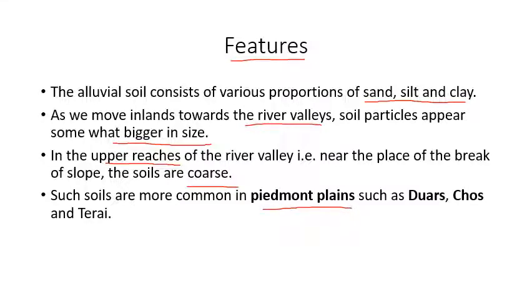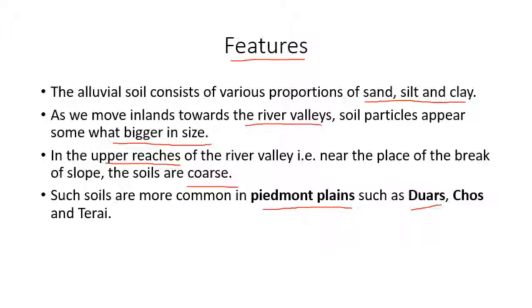Now, what are Piedmont plains? Piedmont simply means the area of foothills of the mountain, you may say. After that, Piedmont areas have different names in different parts of India. Duar, that is in the northeastern part of India, the foothills of Himalayas are called Duar. By the way, it is a Hindi word. You can say Dwar, that is door, because these are the areas from where we get access to Bhutan.